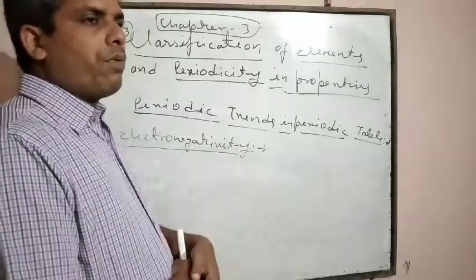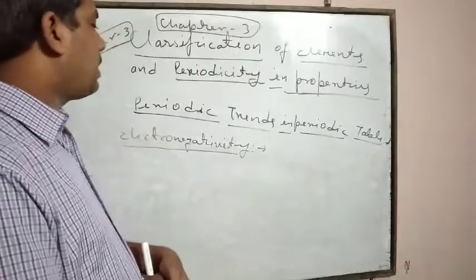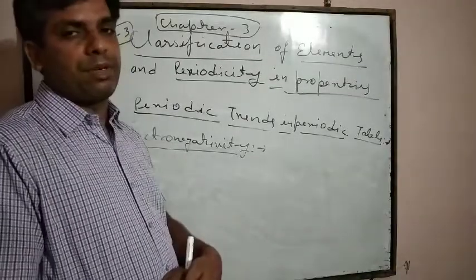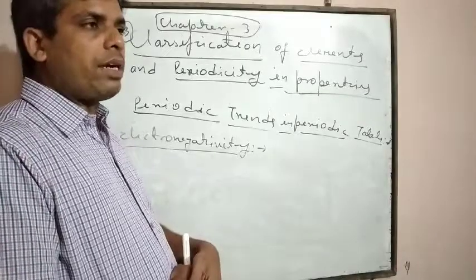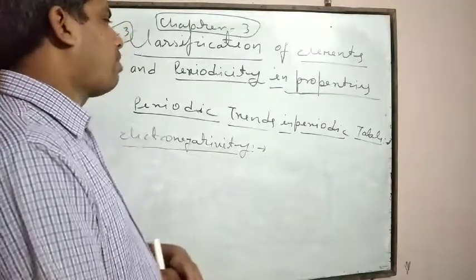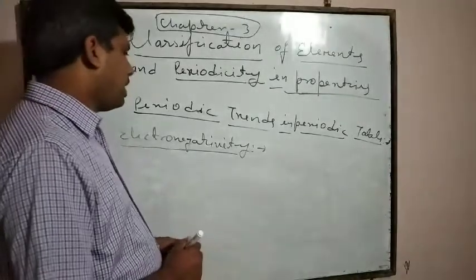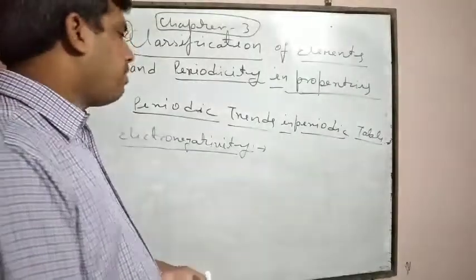Now we will discuss the variation of electronegativity while moving from left to right in a period and while moving from top to bottom in a group, and which type of condition arises.